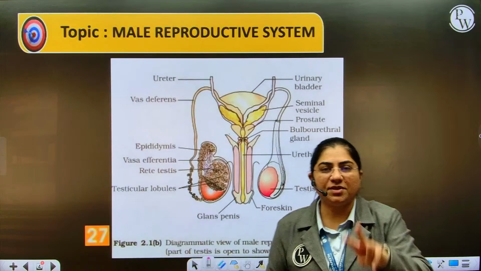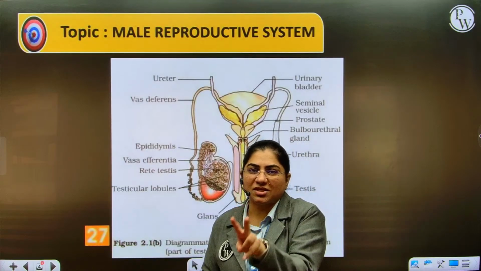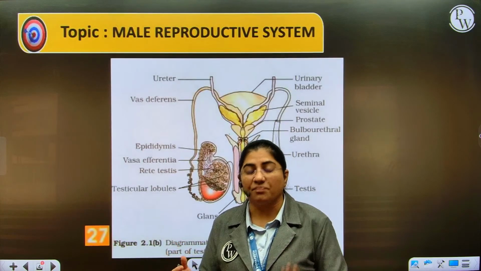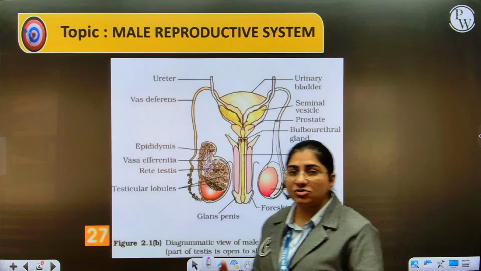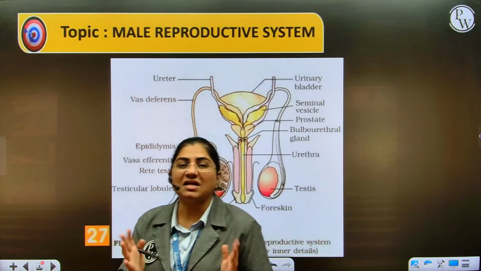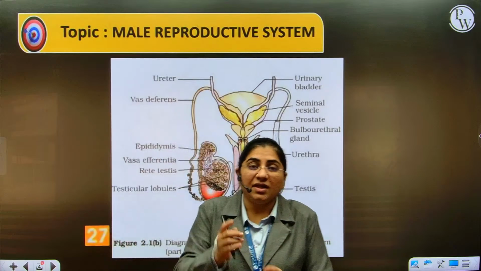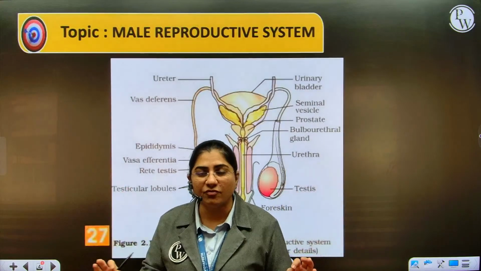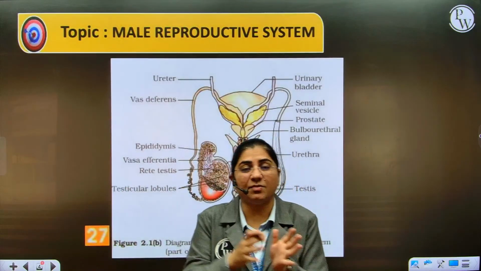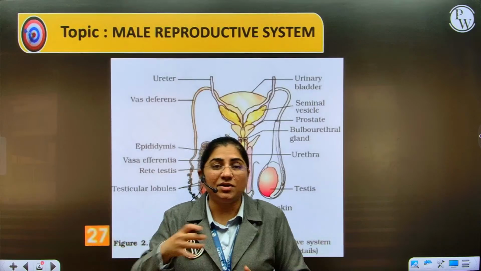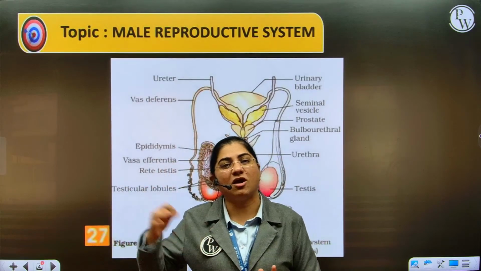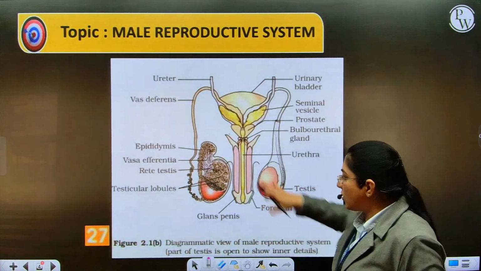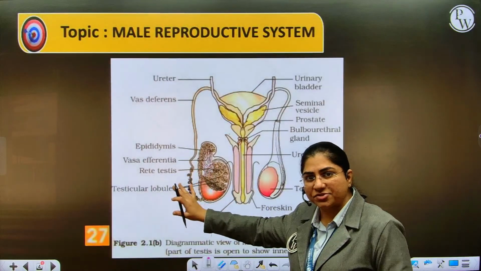And second is to produce male hormones, which are sex hormones called androgens, and the main one of them is testosterone. Now remember, till now you were studying in school that testosterone and androgens are synonymous with each other. But even if you go back to your chemical coordination chapter, it is mentioned beautifully that the male reproductive system, that is the testes, produce a group of hormones which are called androgens, and the main androgen among them is testosterone. So here we are not going to focus on the functions of testosterone or androgens.